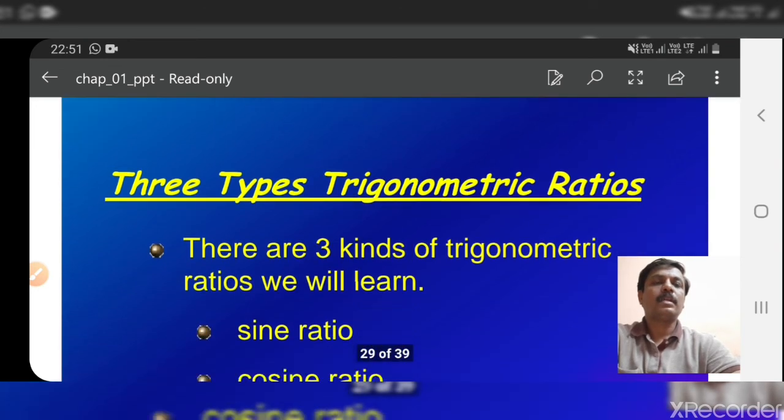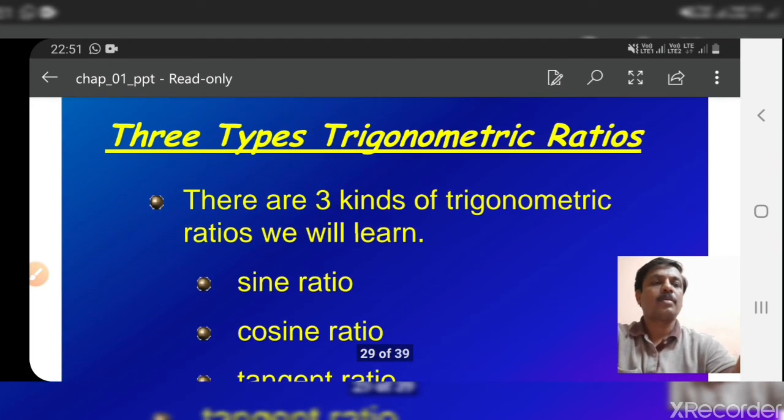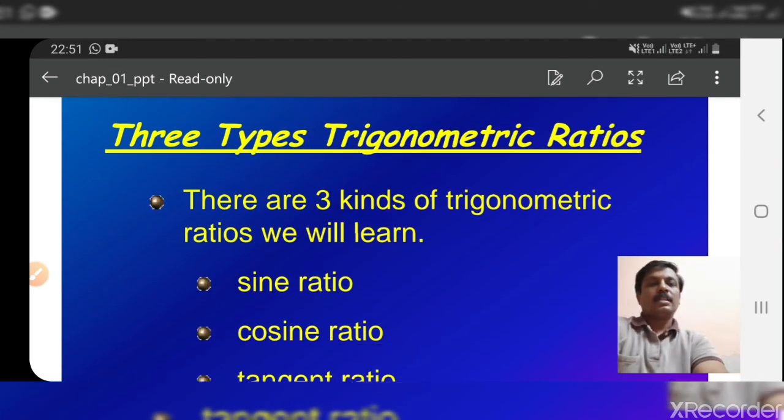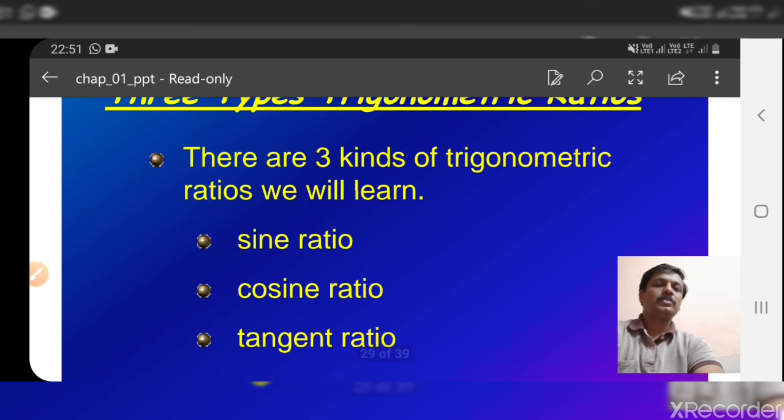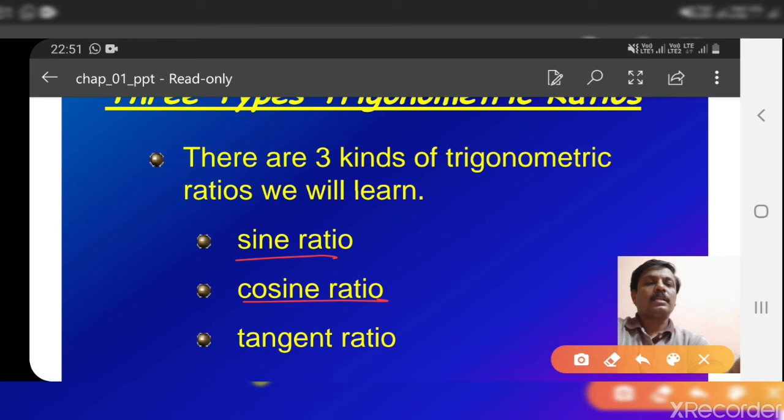There are 3 types of trigonometric ratios or functions: sine ratio, cosine ratio, and tangent ratio. These are nothing but the relation between sides and angles of a right angle triangle.